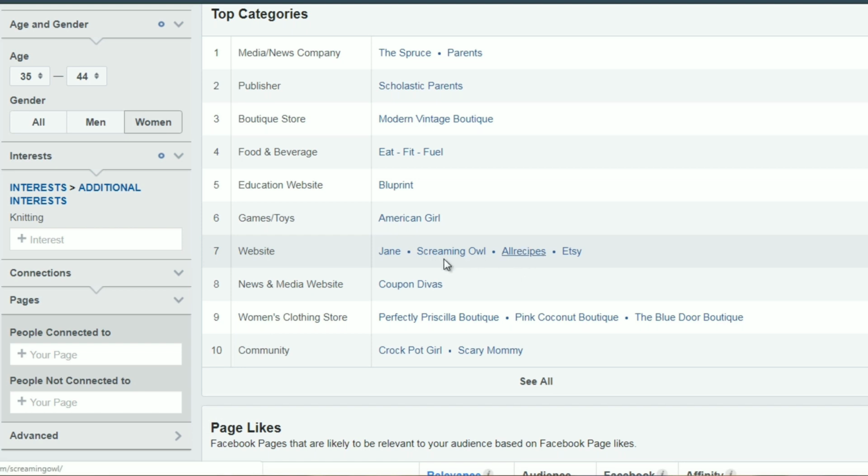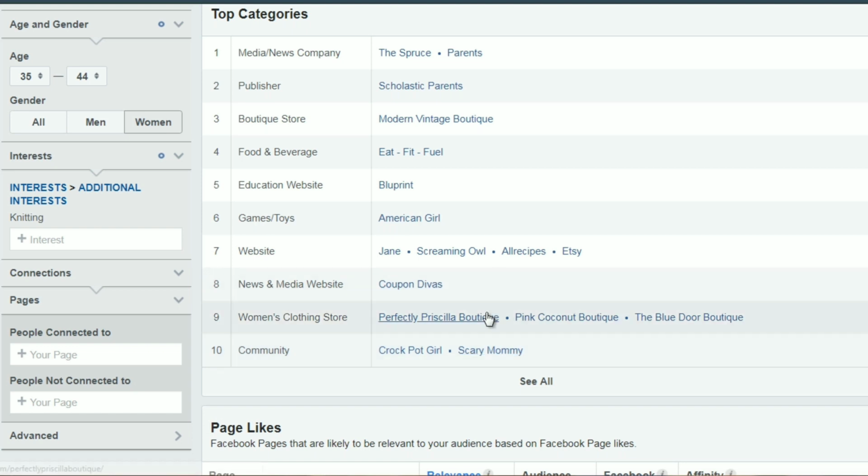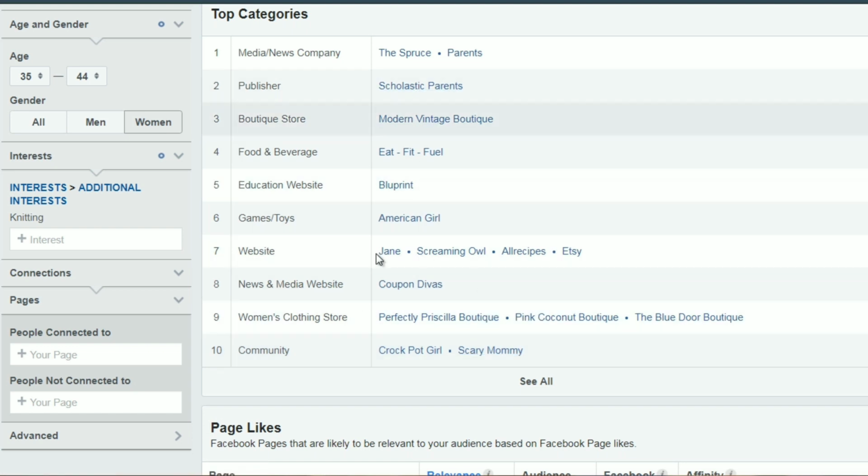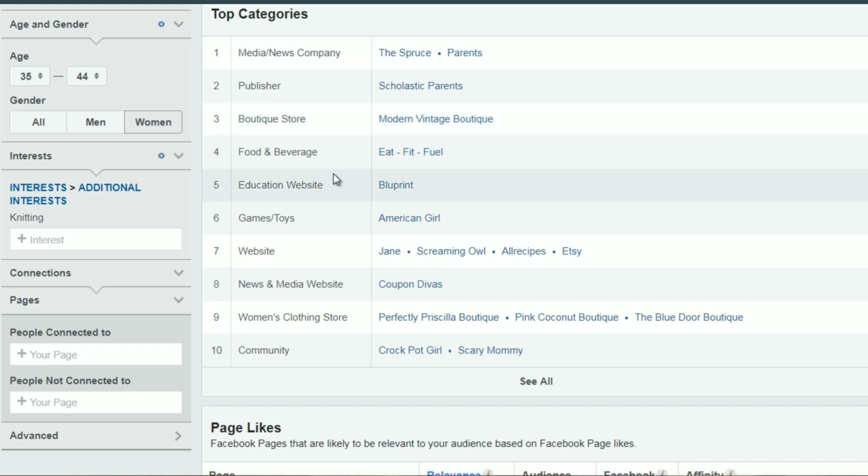So we see recipes, we see that they like to save money in terms of coupons. Crockpot Girl is a website for someone who's interested in quick, simple, easy meals with a crock pot. And Scary Mommy is a blog for mothers. So this gives us an idea of the different categories that they're interested in. So what I would recommend that you go ahead and do is simply open up a few of these that stand out to you and go to those pages.